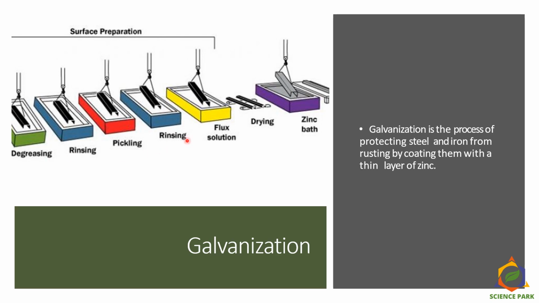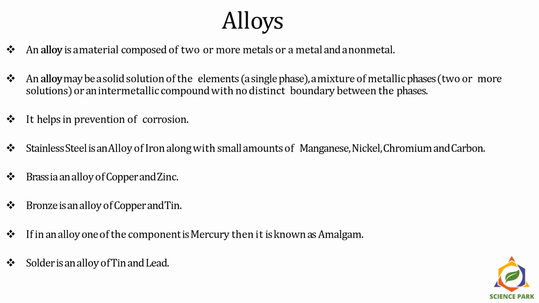Then they have to dry that and then they dip it in a zinc bath. So a thin layer of zinc forms on the surface of the steel or iron, which protects it from further corrosion.